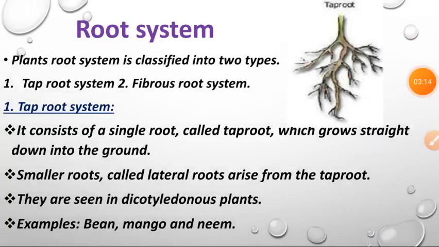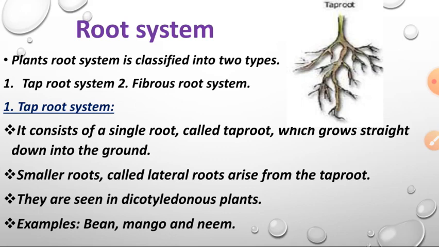In the root system, there are two types, taproot system and fibrous root system. Taproot system means we can find these in dicotyledon plants. Dicotyledon means di means two. So we can see the leaves from the seed now, so there must be two leaves. So these plants are called dicotyledon plants. An example, beans, mango and neem. Whereas we can see the fibrous root system in monocotyledon plants. So from a seed we can see only one leaf, that is called monocotyledon plants.